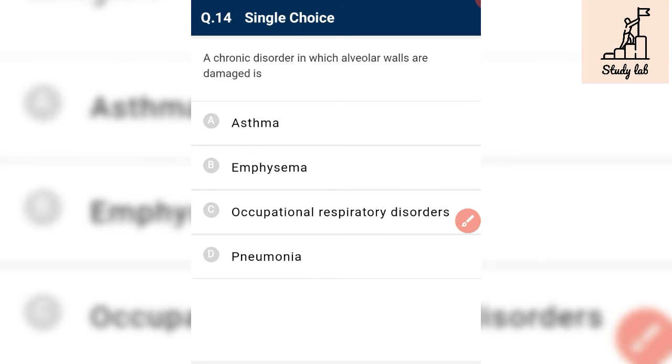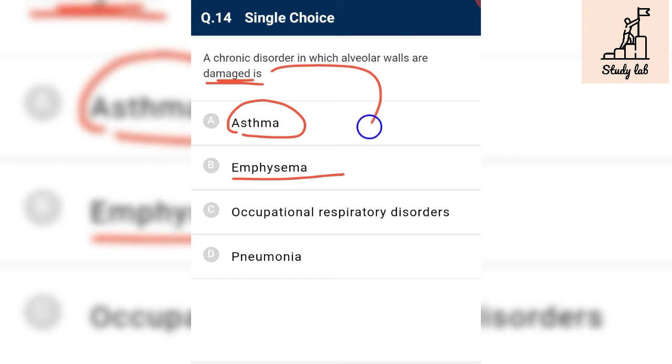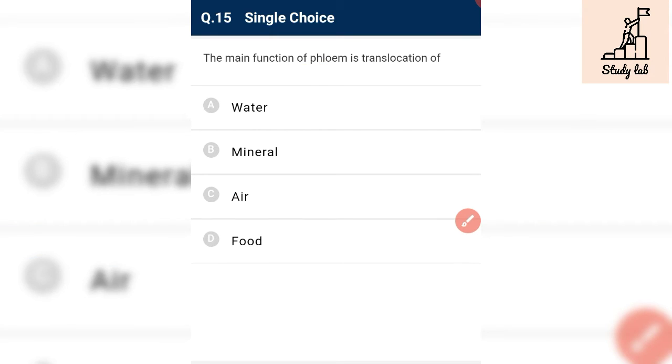A chronic disorder in which alveolar walls are damaged. See, alveolar wall damage occurs in emphysema, and the alveolar walls become narrow in asthma. The main cause of emphysema is cigarette smoking, and the surface area decreases also. The main function of phloem is the translocation of food. Phloem is related with translocation of food, and the transport in phloem is bidirectional.